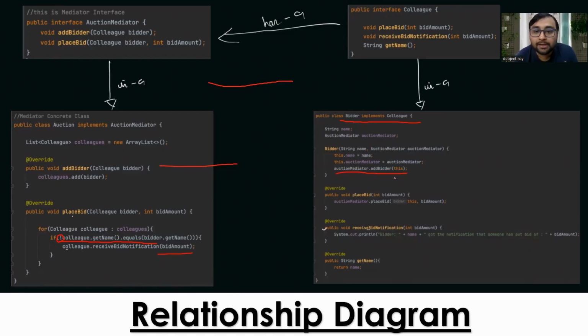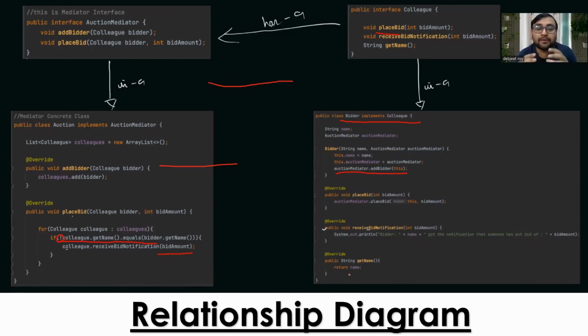And then we are overriding the placeBid method, which is an abstract method in the interface Colleague. So those methods are being overridden, and the person who is actually bidding, that particular colleague, will be put over here, the current colleague. Then the bid amount, how much amount that current colleague is placing the bid upon. Then receiveBidNotification: the bidder who is actually placing the bid will not get the notification, but other people will get the notification. So for receiving notification, this method has been written, and then getName will return me the name.